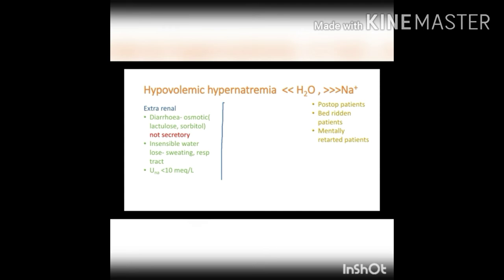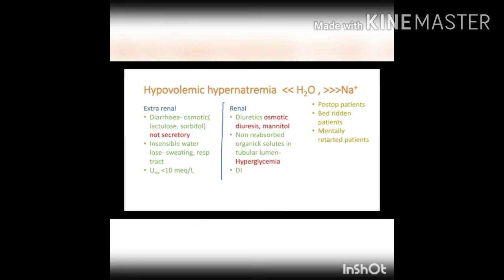During vigorous exercise, rapid breakdown of glycogen into lactate happens, which results in the shift of water into the intracellular compartment, resulting in a contraction of the extracellular compartment. In these cases, urinary sodium will be less than 10 milliequivalent per liter.